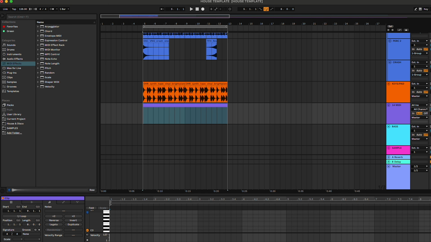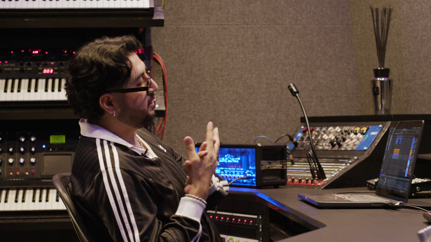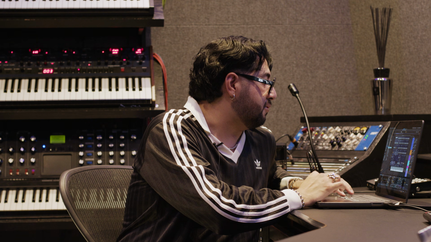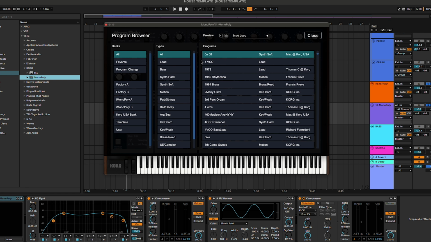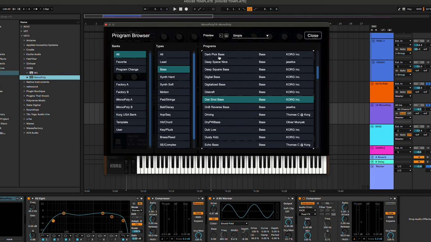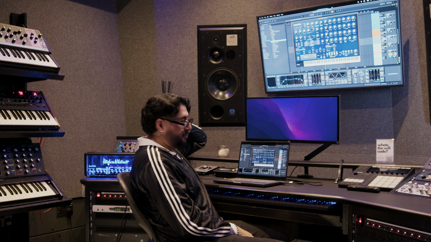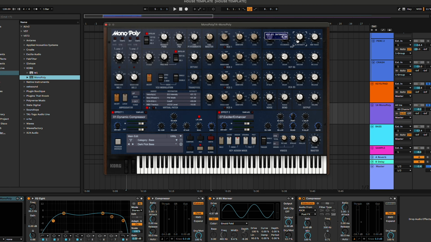Basically, we're gonna just emulate the chords for now, get the right key going, and then play with the notes and find a groovy bass line. I like to use the Monopoly, which is an old 80s synth. There's a bunch of presets already that are pretty cool, and the sections are there, the lead, the bass. I like the dark pick bass. I find it's almost a finger bass, but with a synth quality to it, which I really like. Just gonna tweak it a little bit. I basically take the intensity down a little bit, so it's a little bit more subby.